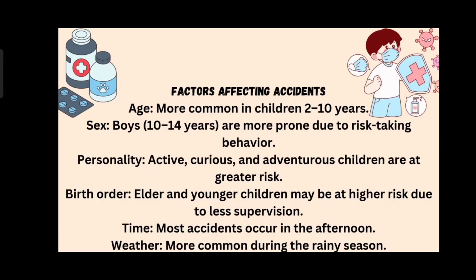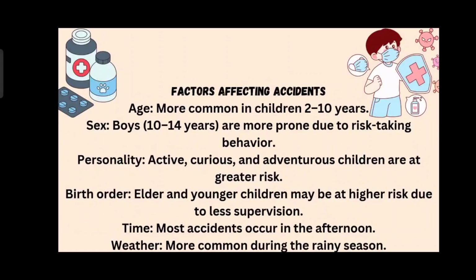So first one is age. Children between the age group of 2 to 10 years are more prone to accidents. Then sex. Boys are more prone to accidents because of their risk-taking behavior. Then personality. Children who are very active, curious, and adventurous are at higher risk.